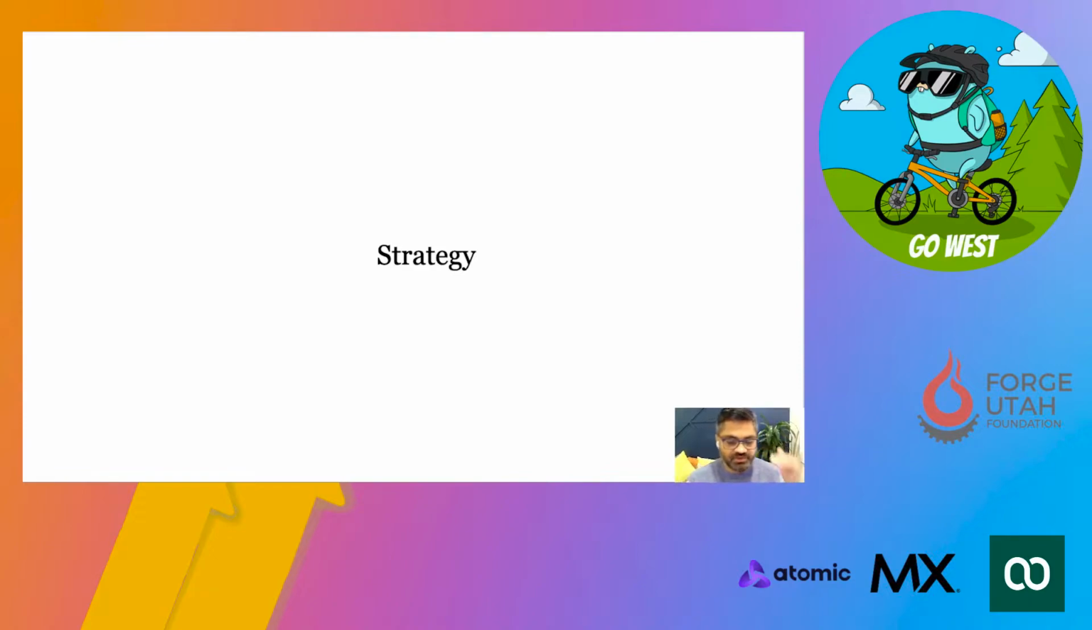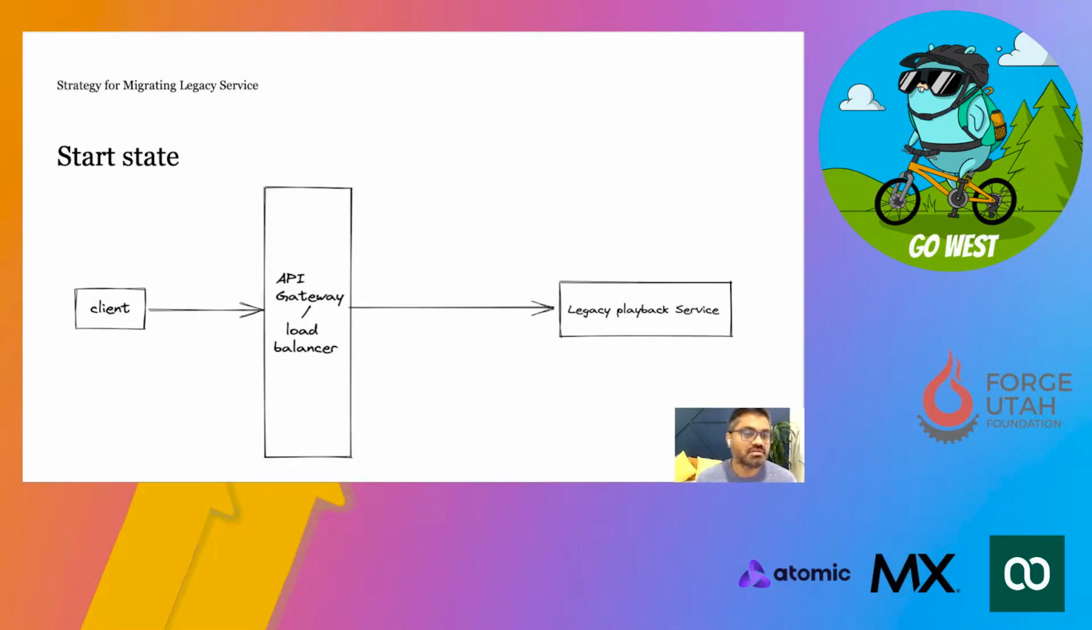But before we divided all these things into microservices, what was the strategy we came up with to migrate these services to new services? Let's look at an example here. In this case, you can see this is the start state. As a client, you will be hitting the existing service, which will be the legacy playback services.